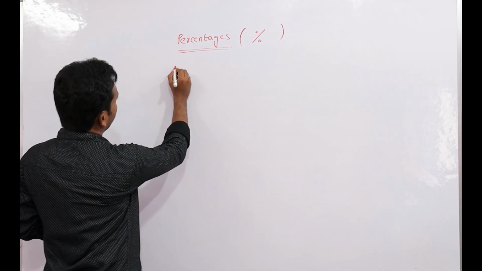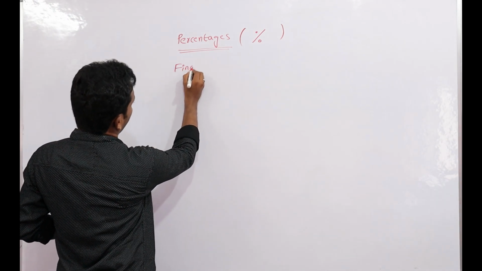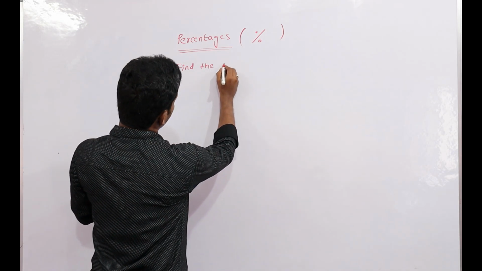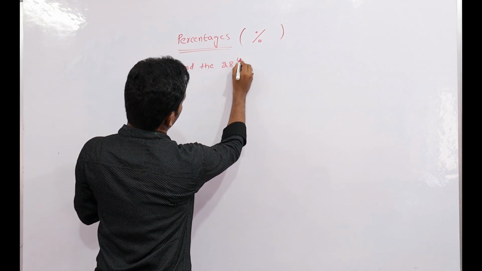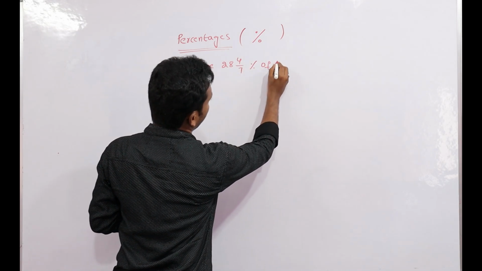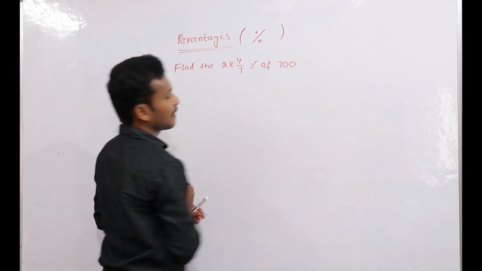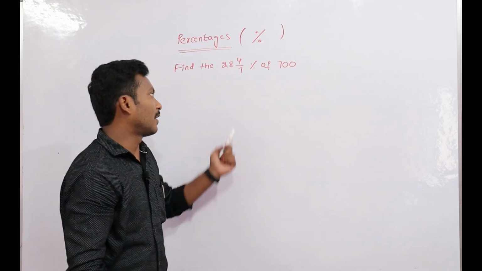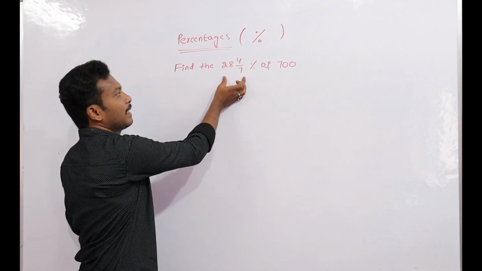For suppose, find the 28 4/7% of 700. Look at here. This is the mixed fraction.